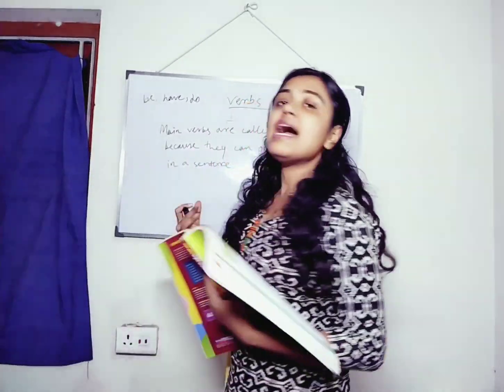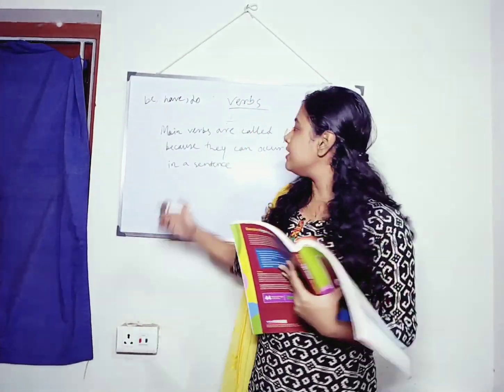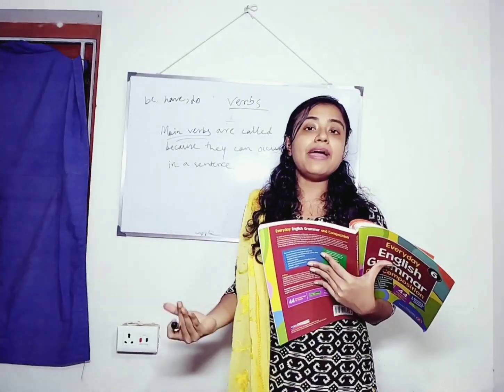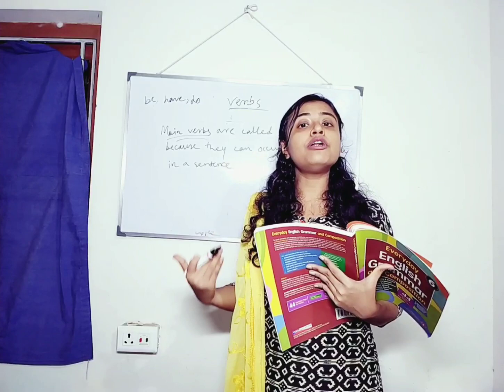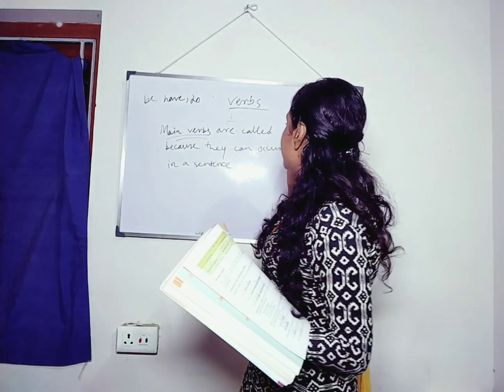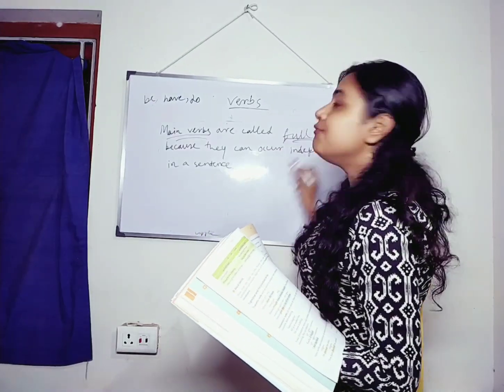So, as we have already discussed, main verbs can be independent in a sentence. They do not need any other verb in order to be complete, right? That is why they are called full verbs.